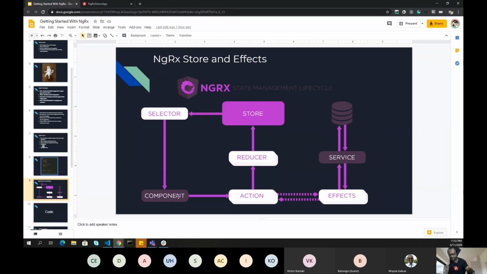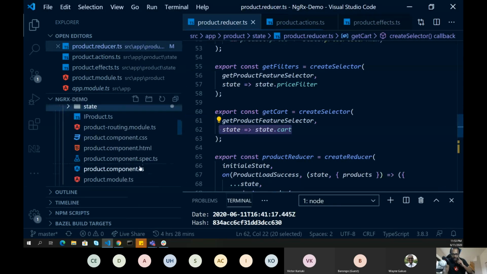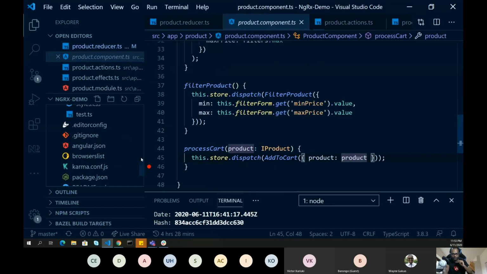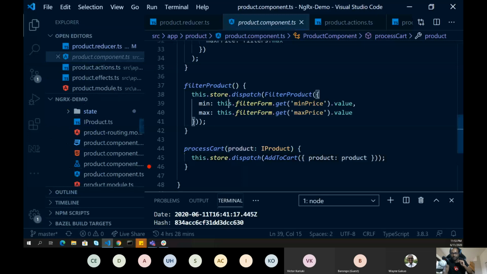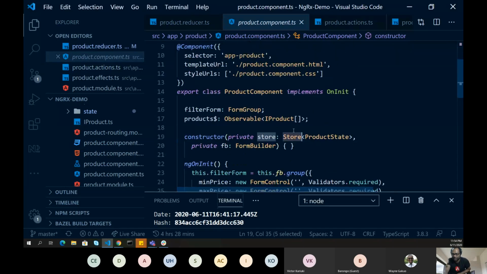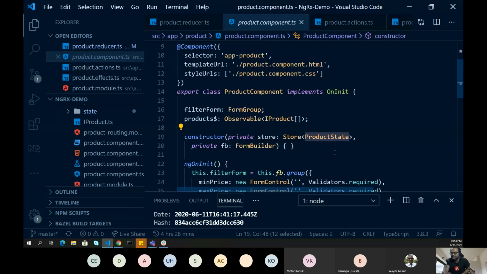So the component is the one that is actually responsible for dispatching actions and selecting something from that store. So let's go back to the component. This is the product component.ts which we have used. Here we have injected the store. You can see I have used something known as Store from my NGRX store, and this is the state which I'm passing here. This is the interface which we have used, right?